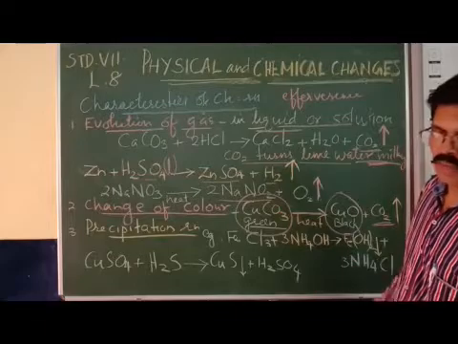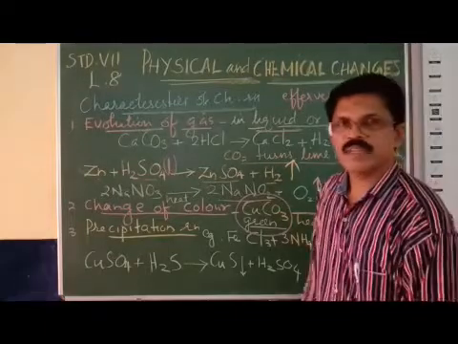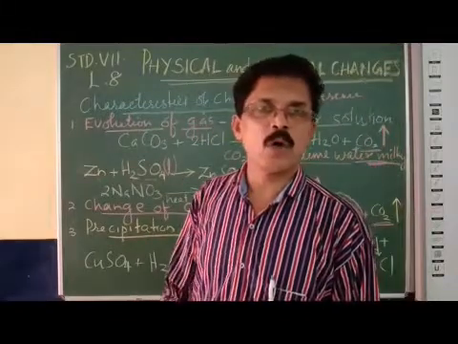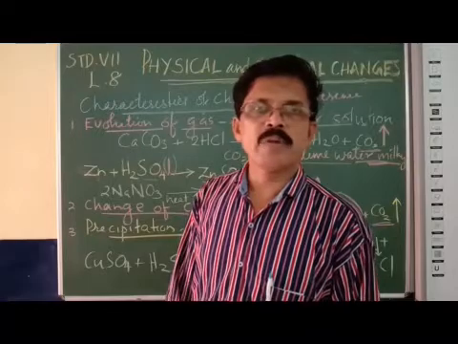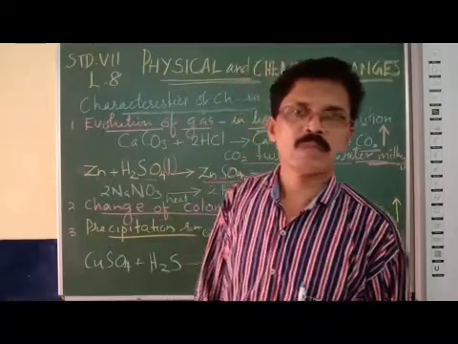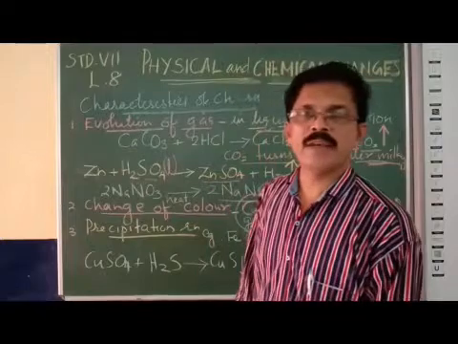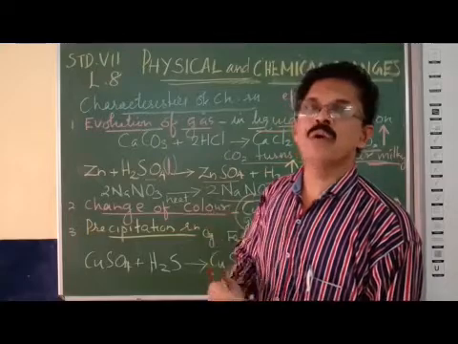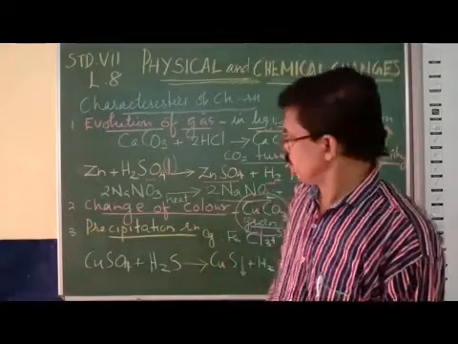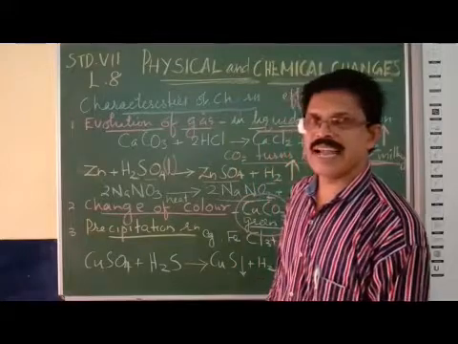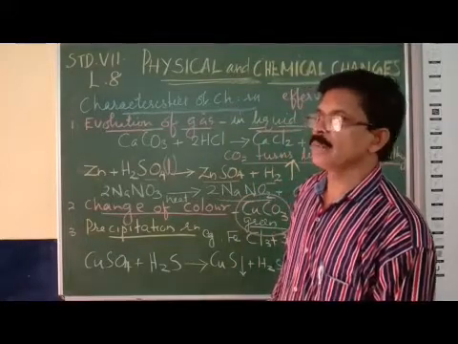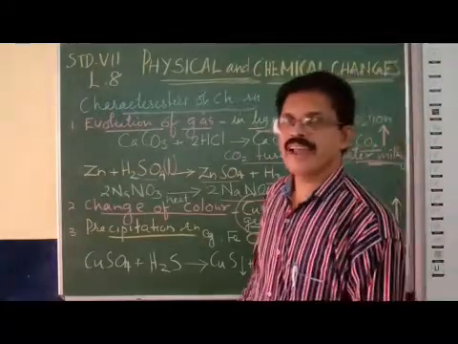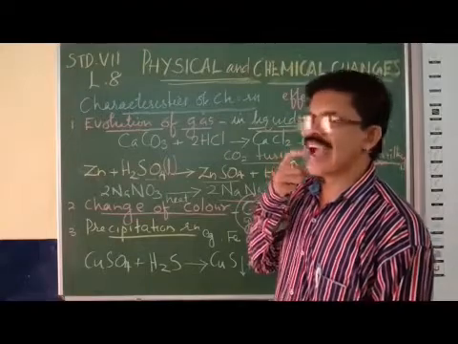Precipitate is formed. What is a precipitate? When reactants in the liquid or aqueous form react, they form a solid substance. So a precipitation reaction is a reaction in which a precipitate, a solid substance, is formed when two reactants in the liquid or aqueous form react with each other.